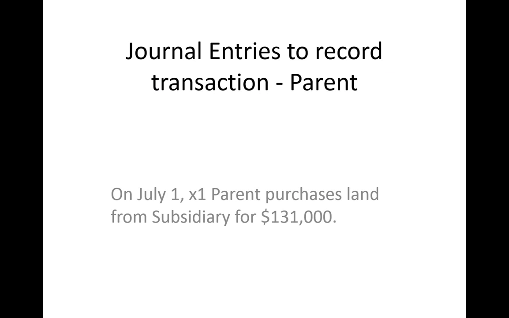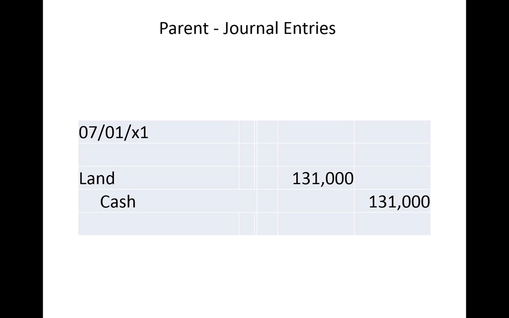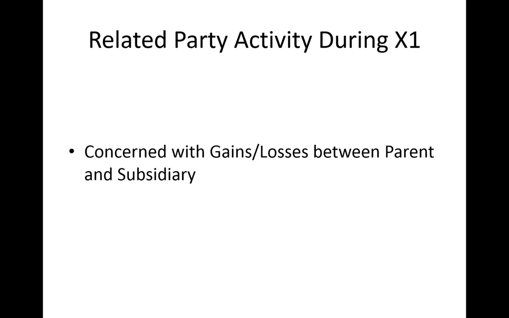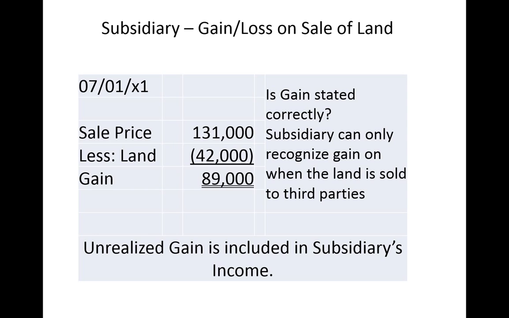The parent records a purchase of the land. And this kind of brings us to where we are, where the subsidiary sells the land to the parent, and then we're doing the equity method of accounting during the year. And we do see that the gain is correctly stated, but it's an unrealized gain because the land has not been sold to third parties. So we have to eliminate or defer the gain until the land is actually sold to third parties in the future.